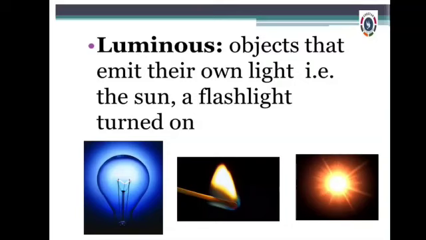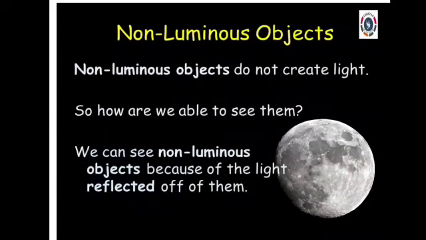Let's see what non-luminous objects are. Non-luminous objects do not create light or cannot emit light by themselves. Then how does the moon give bright light at night time?